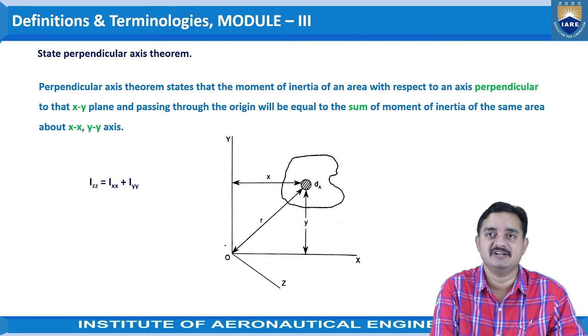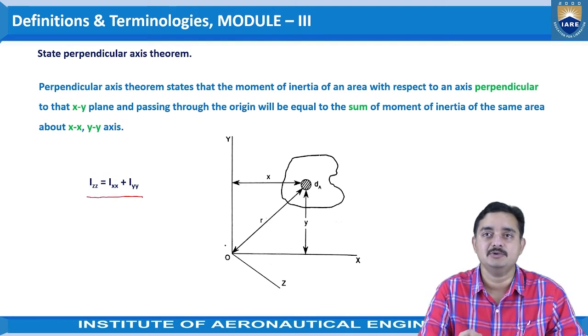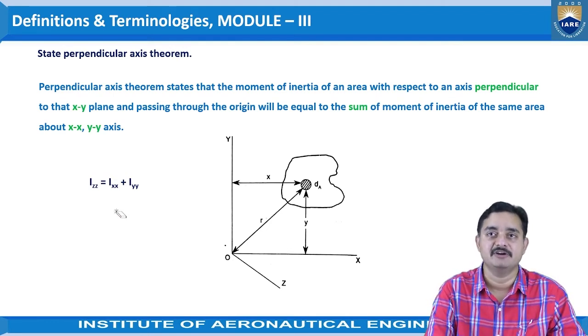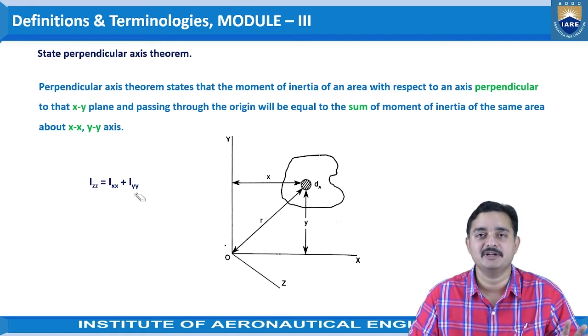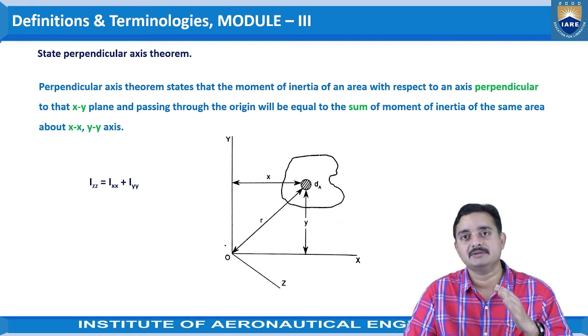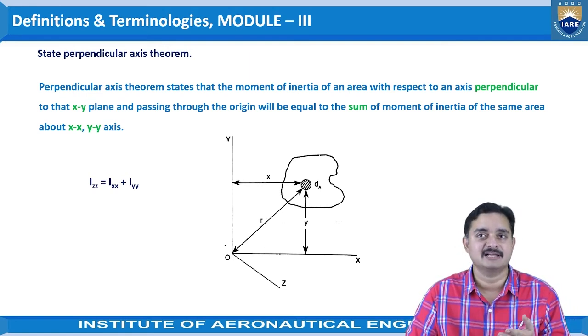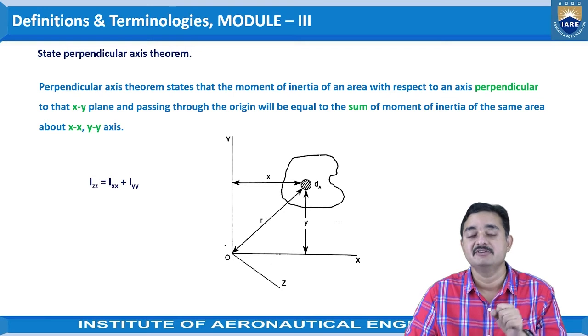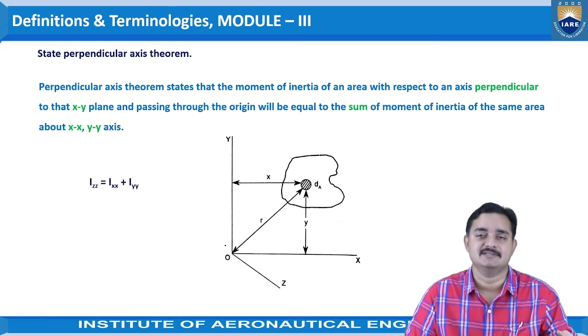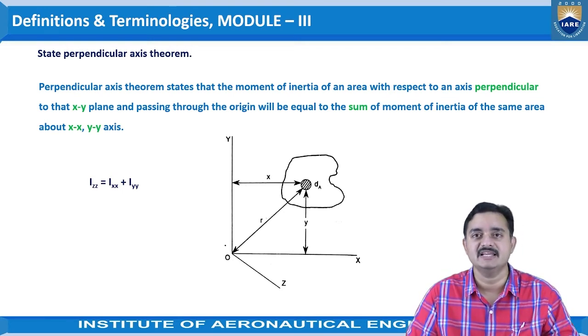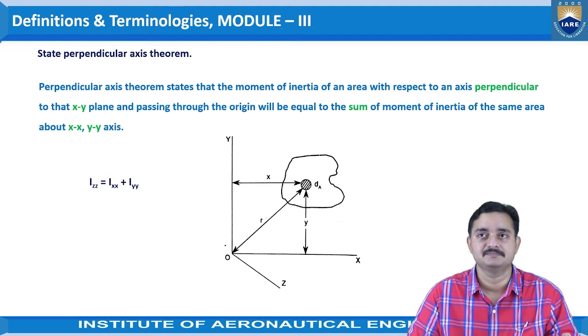The representation is Izz is equal to Ixx plus Iyy. This is the perpendicular axis theorem. Both the parallel axis theorem and the perpendicular axis theorem are very useful for identifying the moment of inertia of a given object with respect to any required axis.